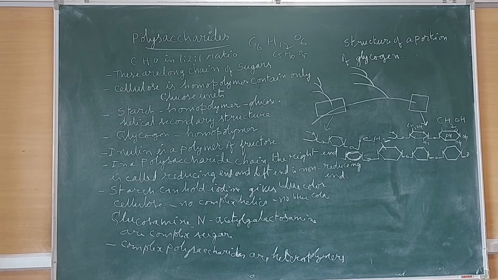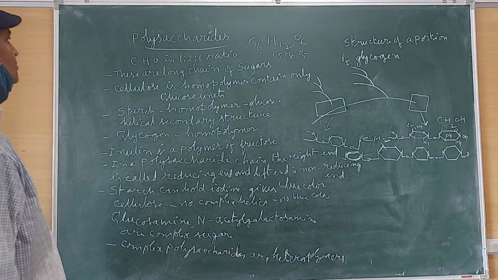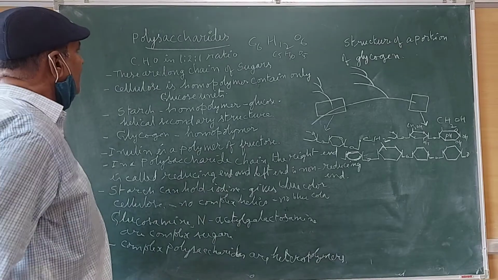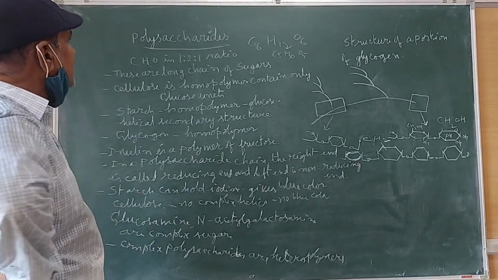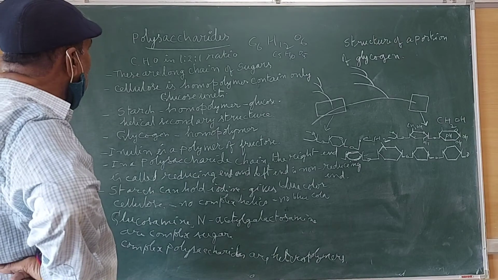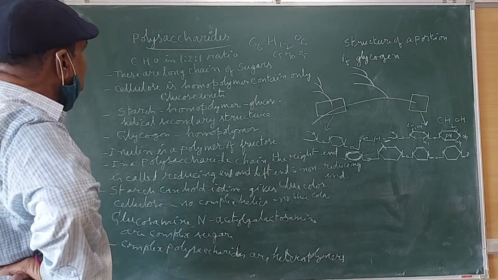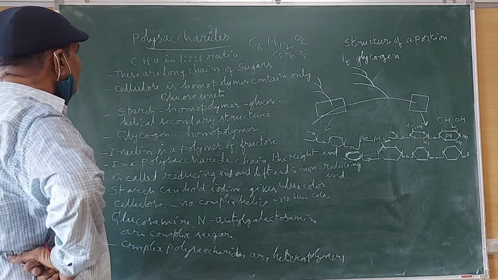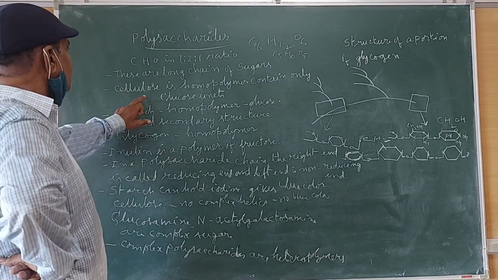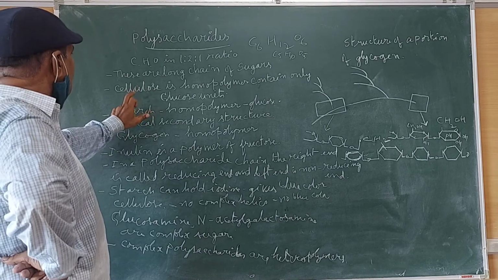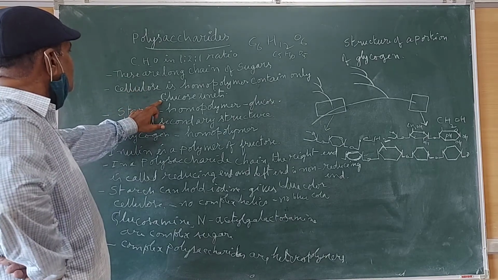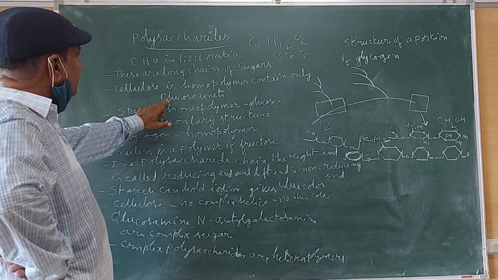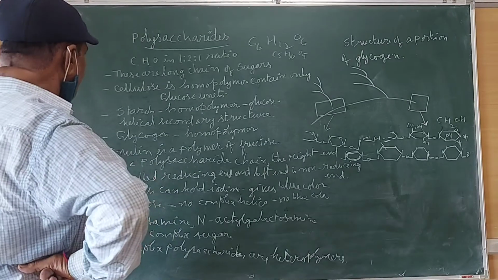Polysaccharides, also known as carbohydrates, are chains of sugars, and the polysaccharide is a polymer. The monomer, the unit of polysaccharide, is sugar. Cellulose is a homopolymer. It is made by glucose units only. All monomers are similar, hence it is called a homopolymer.